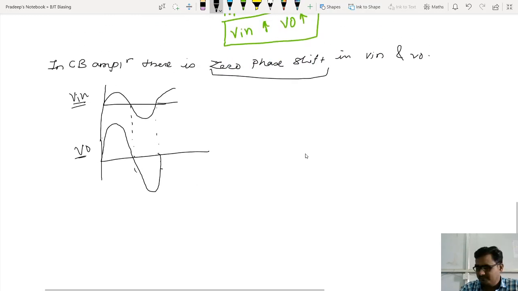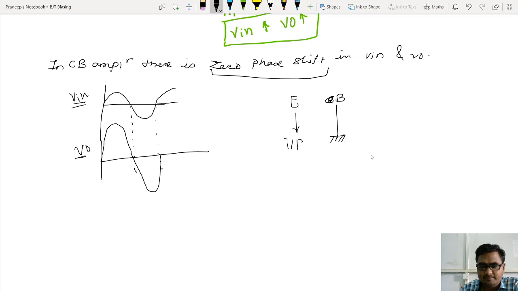Instead of moving towards the common emitter configuration immediately, let us discuss one more thing about this common base. In common base configuration, base is common. Where is the input? Input is there at the emitter. Where is the output? Output we are taking at the collector. So what is output current? Output current is IC. What is input current? Input current is IE.